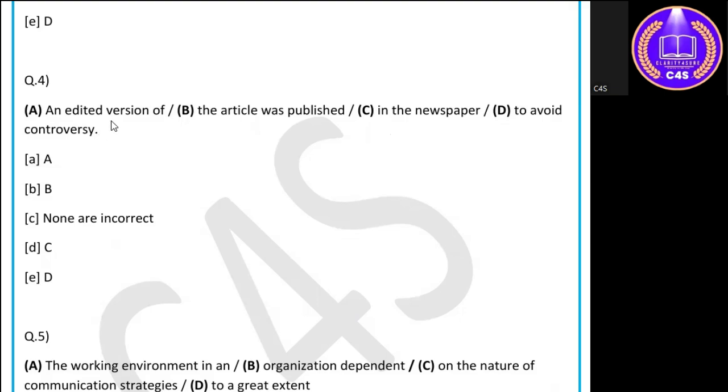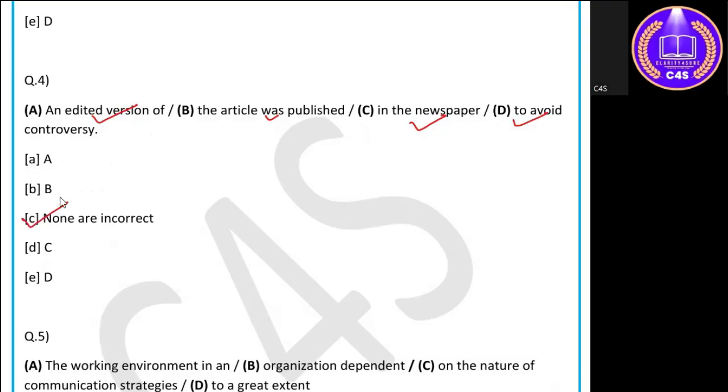Let's see if there is an error in the grammar. An edited version of, I think no error is there because this is in the past tense form. The article was published, was also agrees with it, the past tense, in the newspaper to avoid controversy. C is also right, to avoid controversy is right. So basically there is no error in any part of the sentence and the correct option will be C.